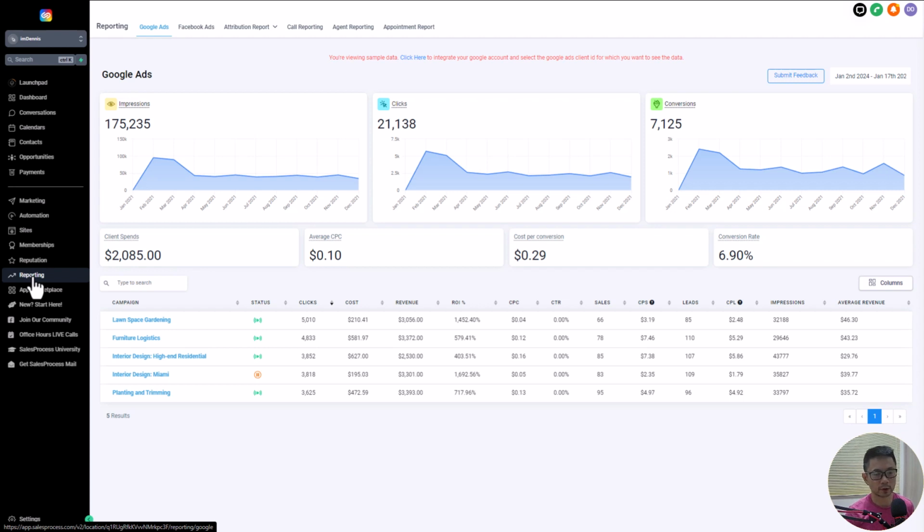So in the reporting section, you're able to see your Google Ads statistics, your Facebook Ads statistics, and different other statistics such as your open rates, your closing rates, and all the different percentages for your funnels, your websites, and your calls, and your appointments, things like that.